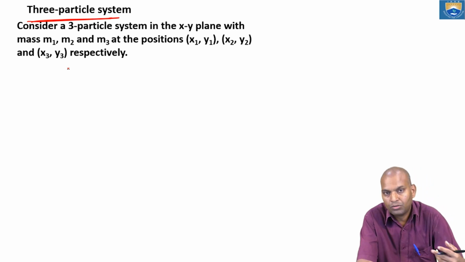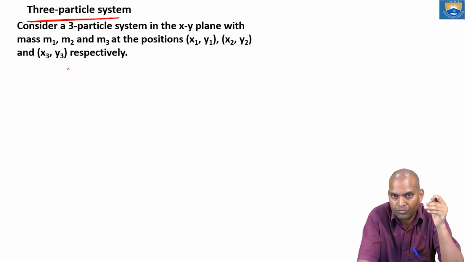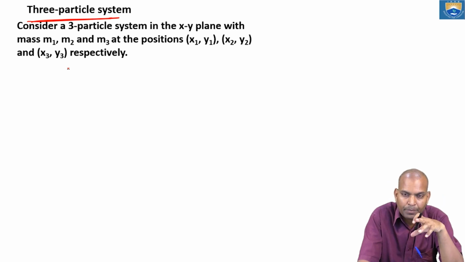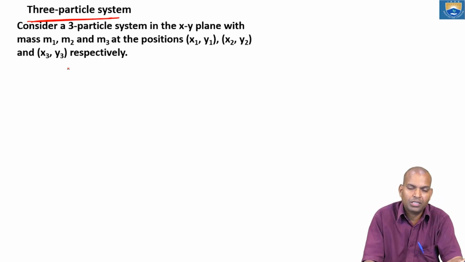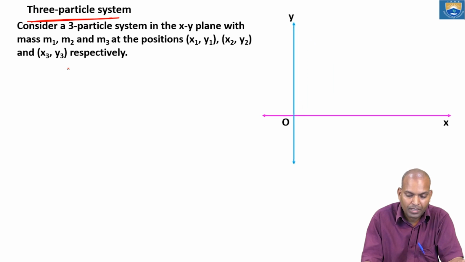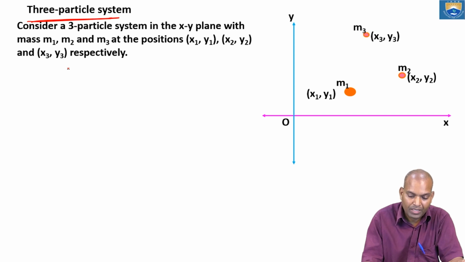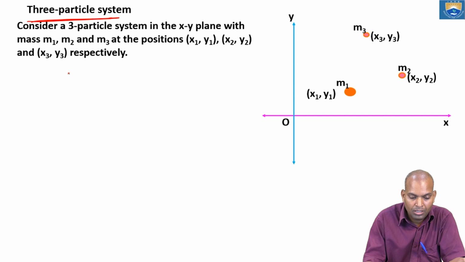Particle 1 is at coordinates x1, y1, the second particle is at x2, y2, and the third particle is at x3, y3, with masses m1, m2 and m3. For such a system, how do we find the center of mass?